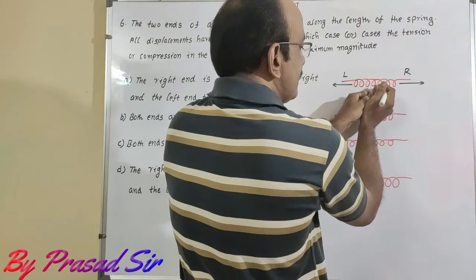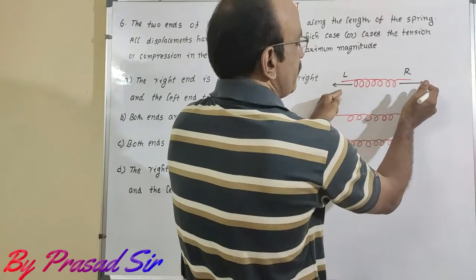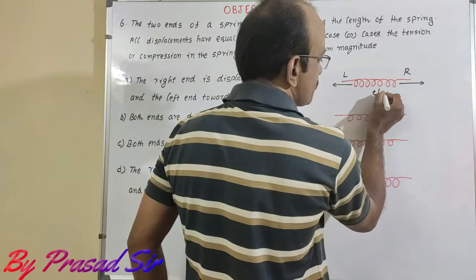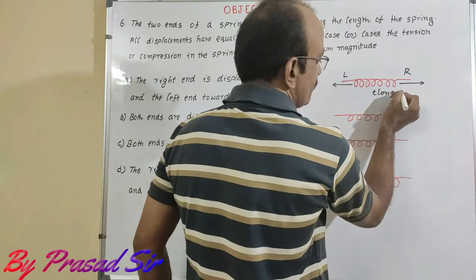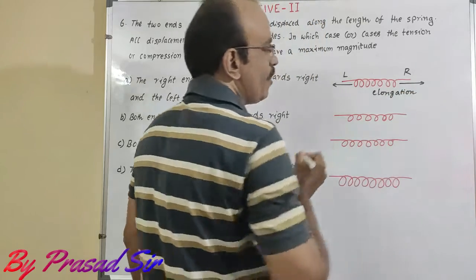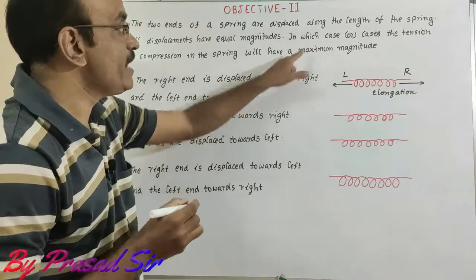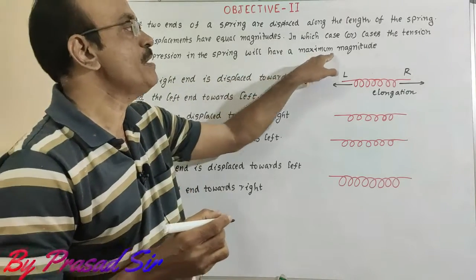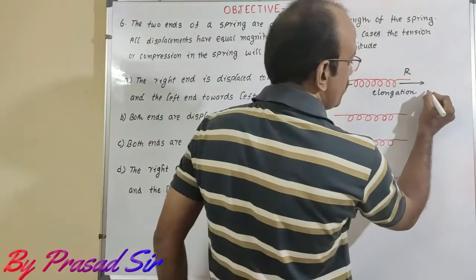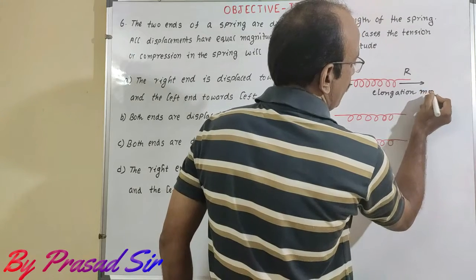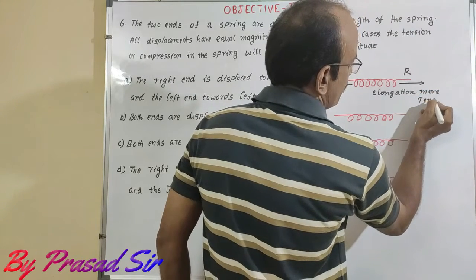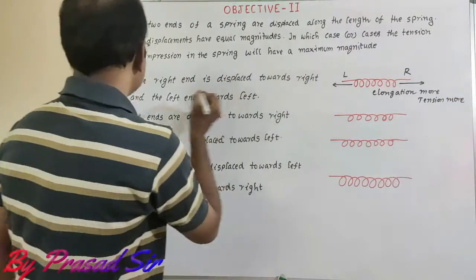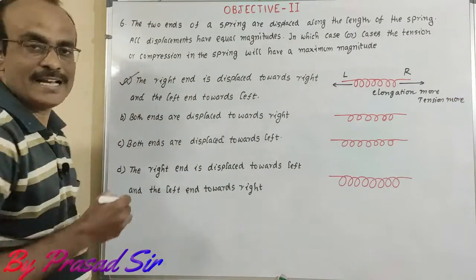That means the tension is more here. In which case or cases will the tension and compression in the spring have maximum magnitude? Here elongation is more, so tension is also more. So that's why this option is correct.